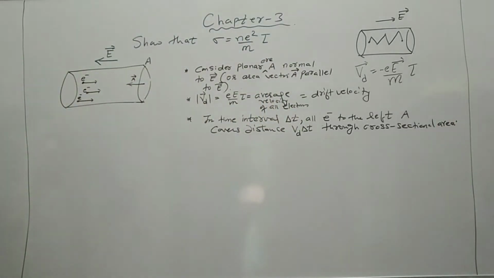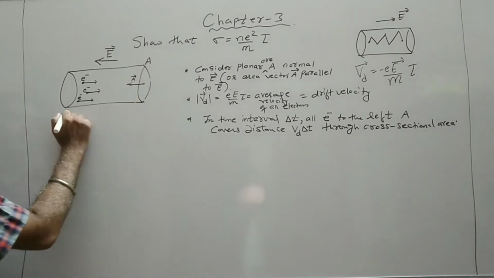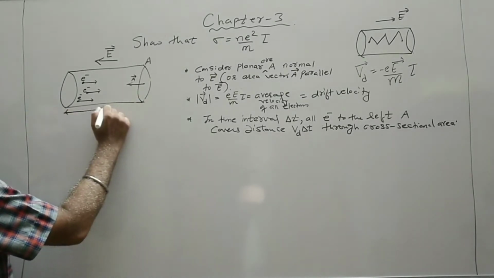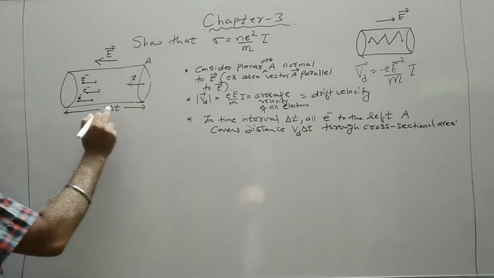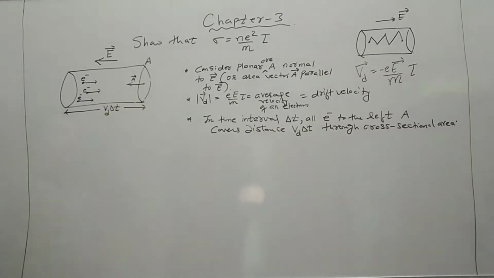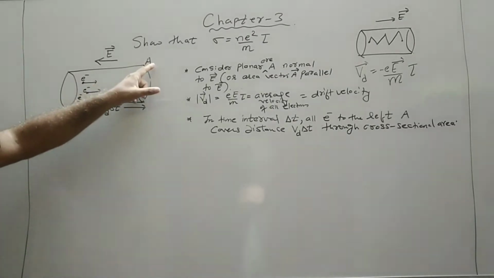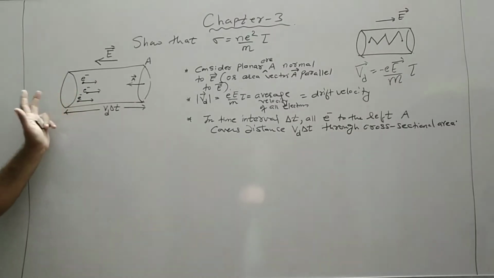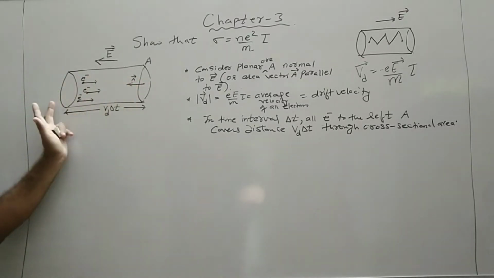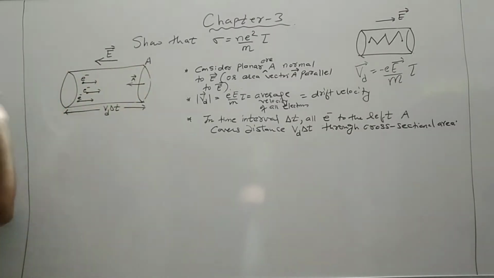So we are assuming the interval to be very small. This distance from one end to another is written as Vd into delta t. So these electrons which are to the left of A are being drifted towards A, in a direction opposite to the electric field intensity.